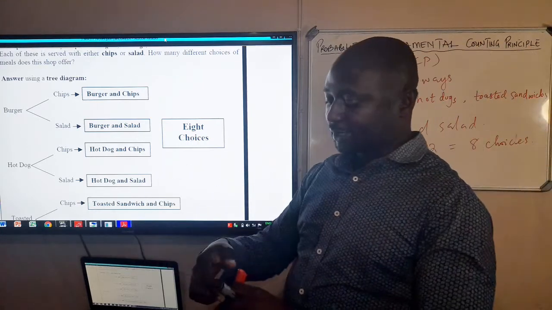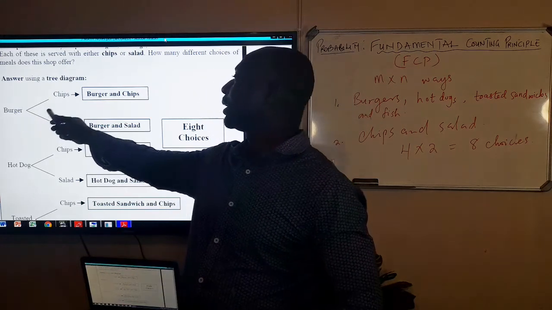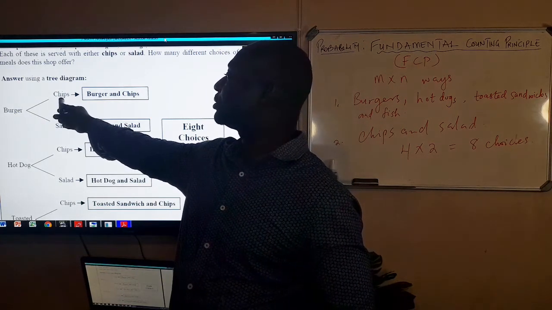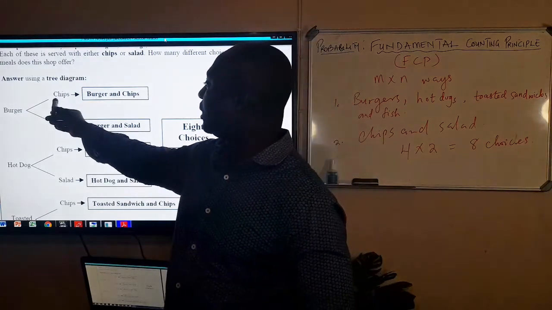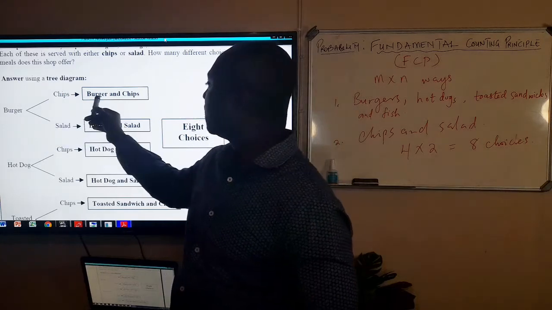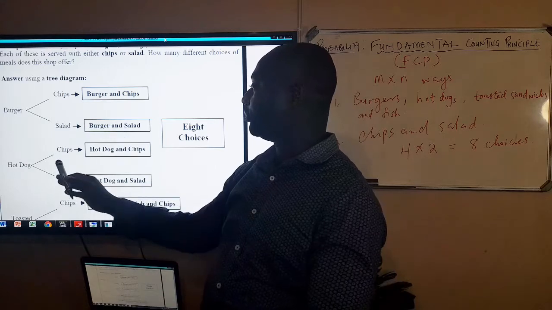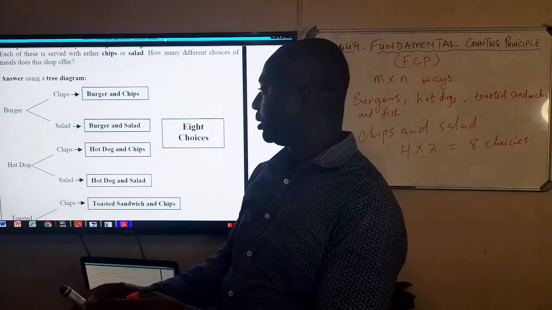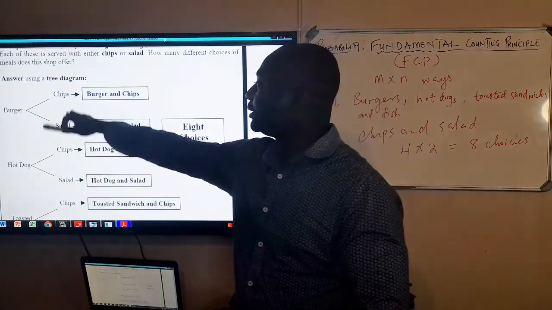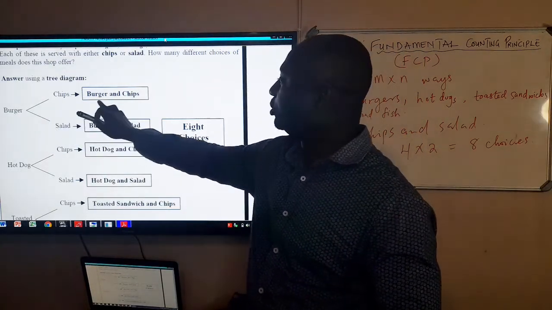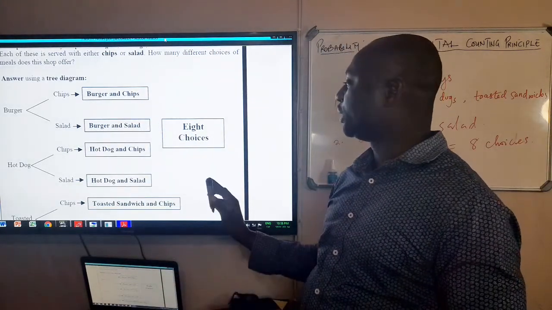So now when I take a burger from that takeaway shop, I can either choose chips or salad. So a person who chooses from there can get burger and chips or burger and salad. That is the combination. You choose a burger, you have a choice to choose chips or salad. So when you choose a burger, you get a burger and chips or burger and salad. That is the only way it can happen.